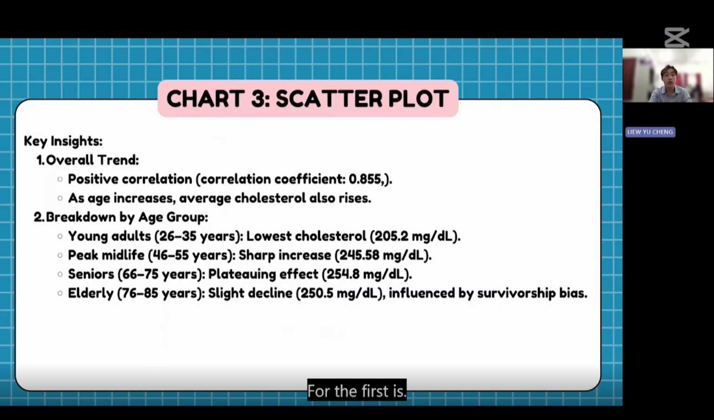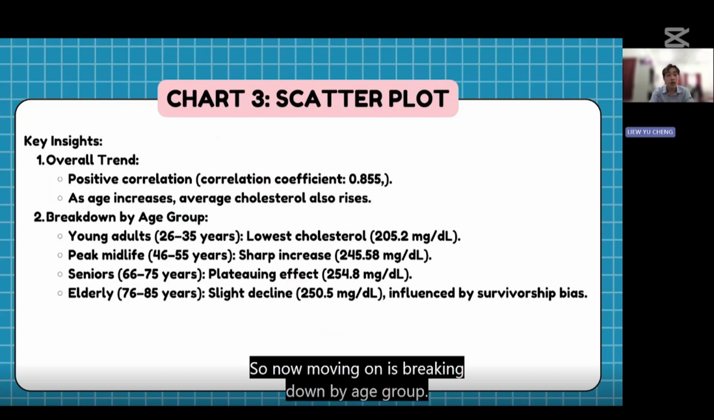For the first, the overall trend is a positive correlation. As age increases, average cholesterol also rises. Now moving on to the breakdown by age group. The first one is young adults, 26 years old until 35 years, averaging 205.2 mg/dl. Serum cholesterol levels are relatively low in this group, reflecting the general good health and metabolic efficiency of younger individuals.